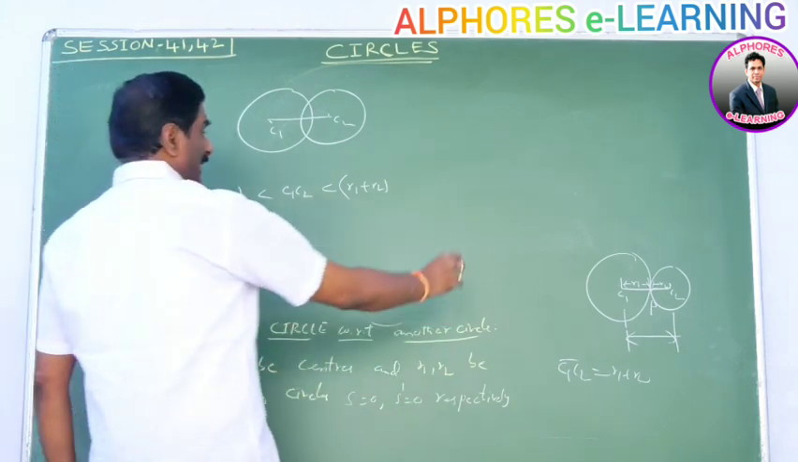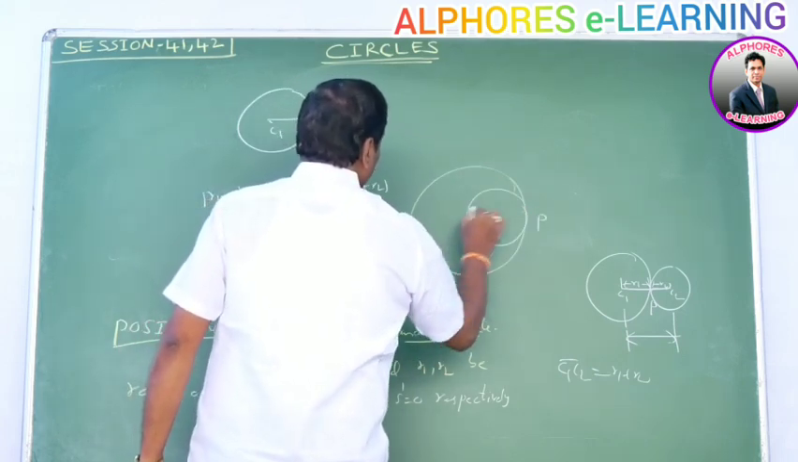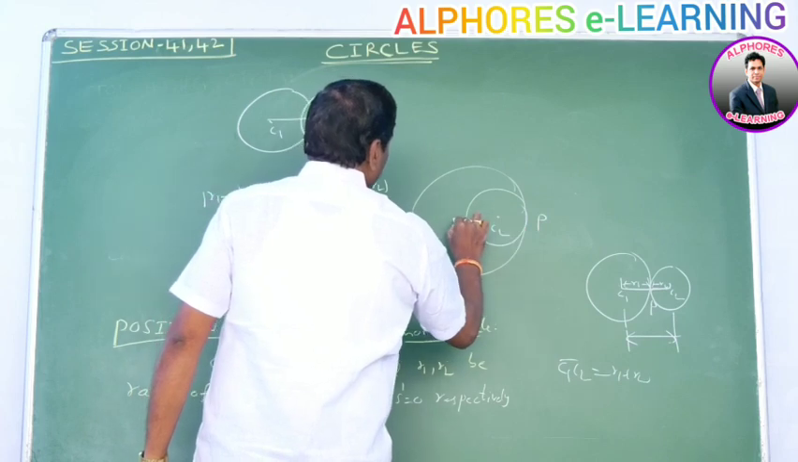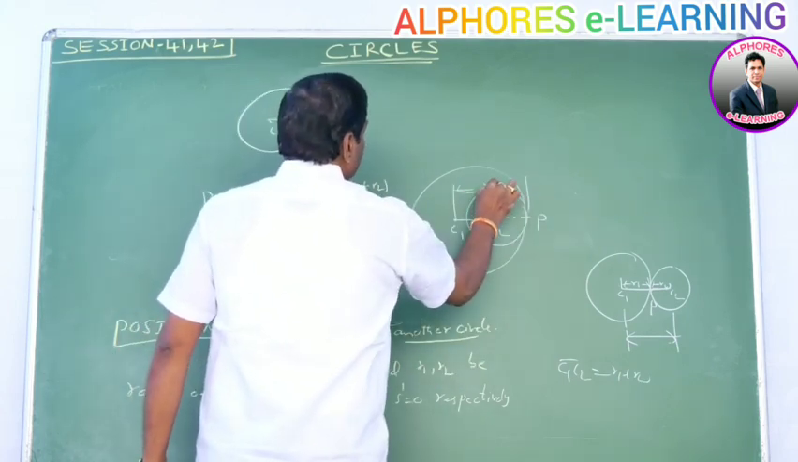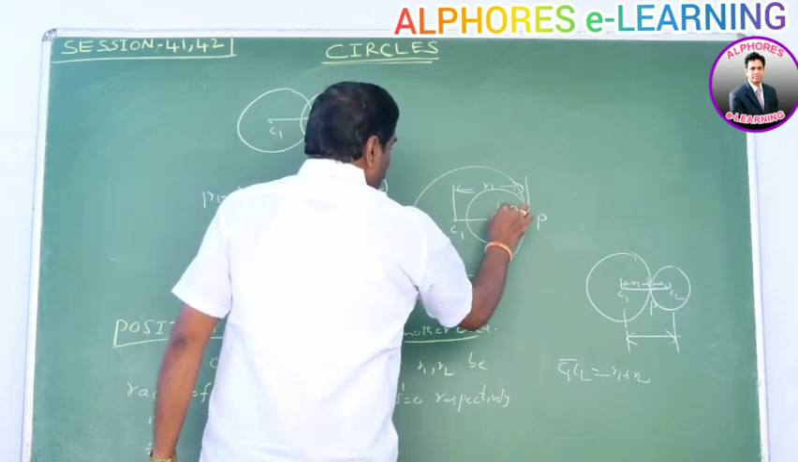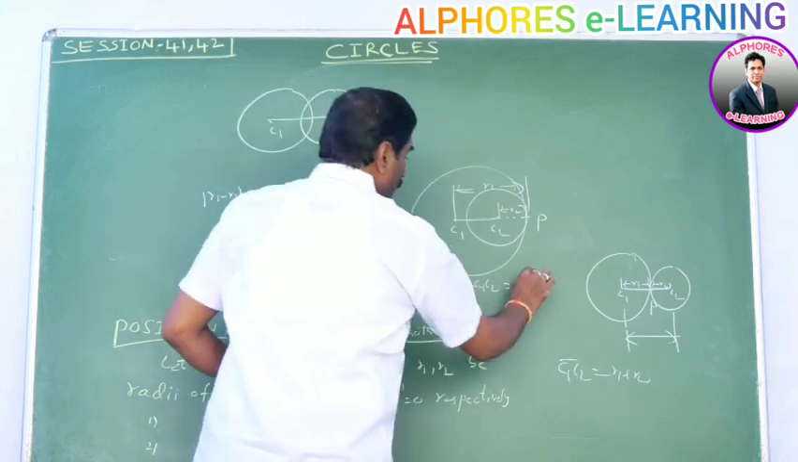Okay. Next, suppose the circles are in this way. One of the circles completely lies inside the other and they touch each other at a point P. This is the center C1, this is the center C2. C1, C2, P are collinear. Okay. This value is R1, this value is R2. Clearly, C1C2 is equal to the value R1 minus R2.